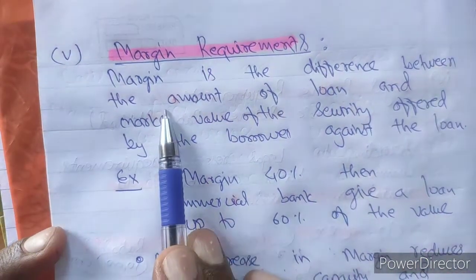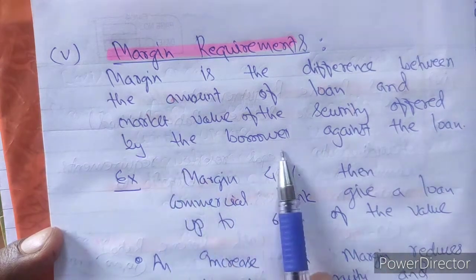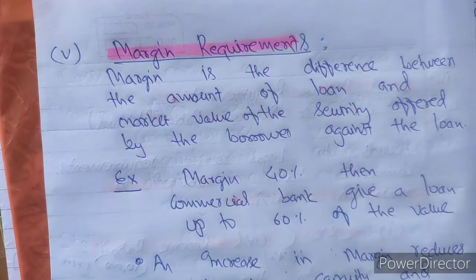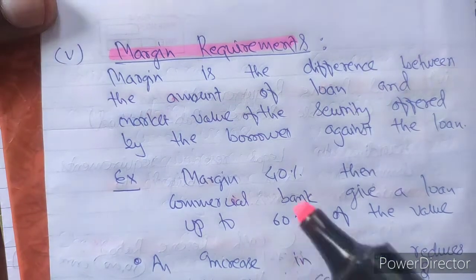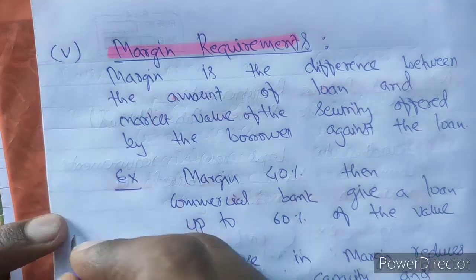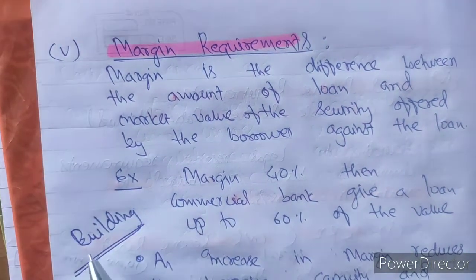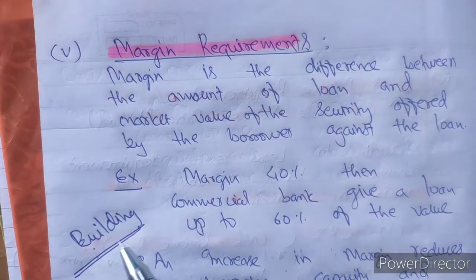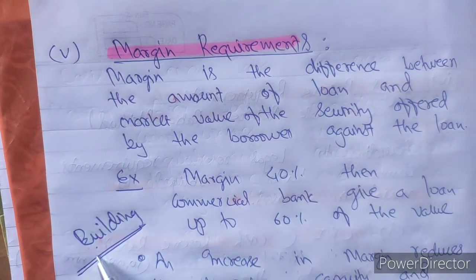Margin is the difference between the amount of loan and the market value of the securities offered by the borrower against the loan. Say I wish to take a loan, and for this loan I have to keep some securities. Suppose I have one building, so I am keeping the papers of my building. They will grant me a loan on the basis of the market value of this building.